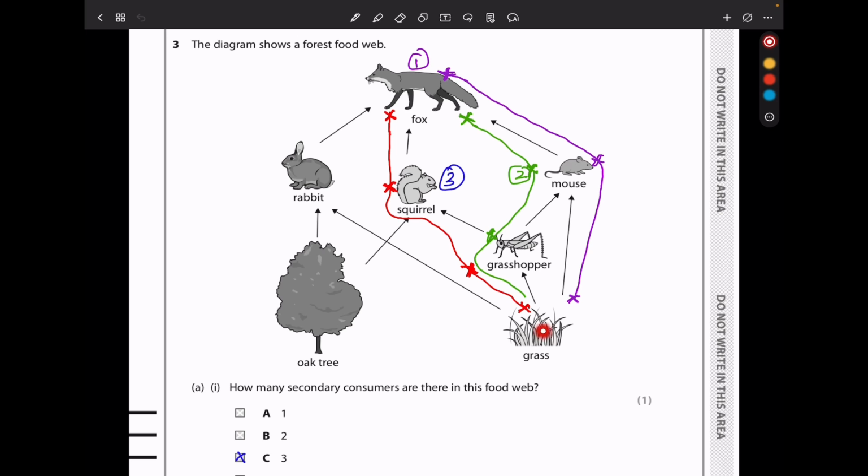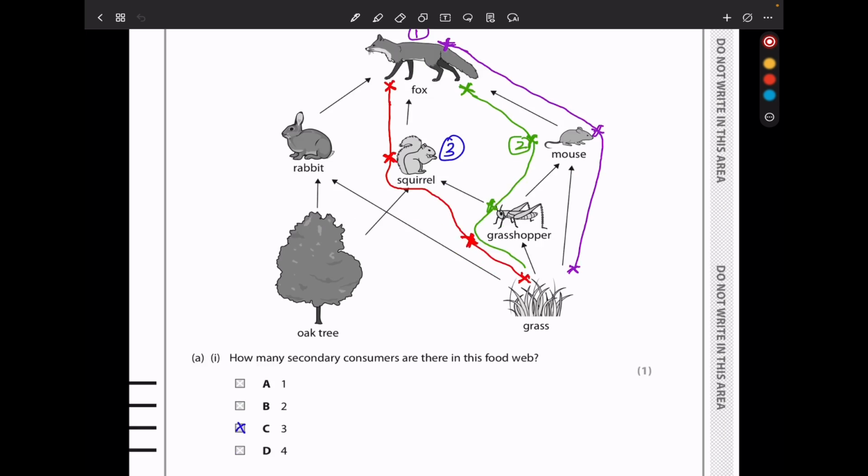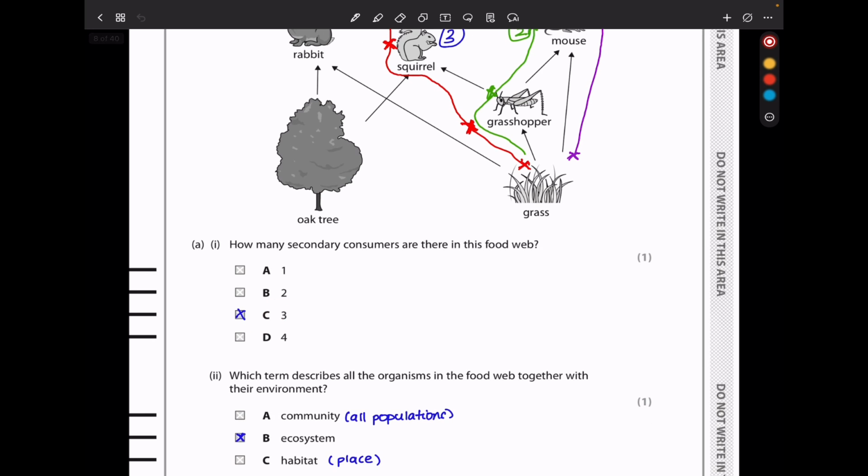And then we have one, which is a producer, primary consumer, secondary consumer, so this one is also a secondary consumer in that specific food chain. Then we have this one here, producer, primary consumer, secondary consumer. And we have producer, primary consumer, secondary consumer. So we have 1, 2, and 3 secondary consumers. So my answer here was a 3.